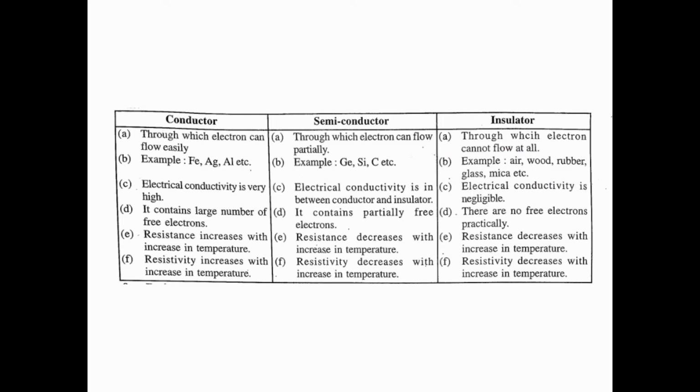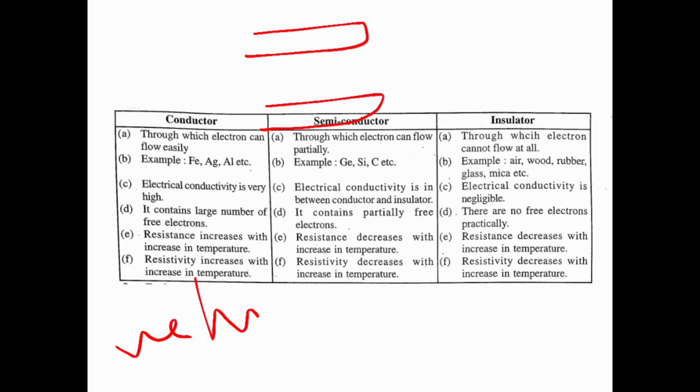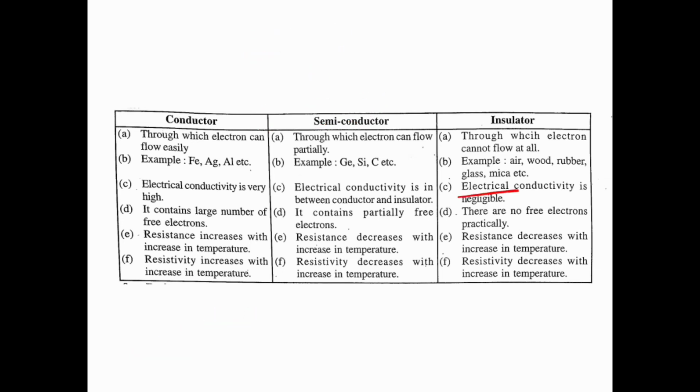Then electrical conductivity is very high in a conductor. But in a semiconductor, the conductivity is in between conductor and insulator. This is very high, this is very low, and the semiconductor is in between them. Okay. Whereas electrical conductivity is negligible in an insulator.